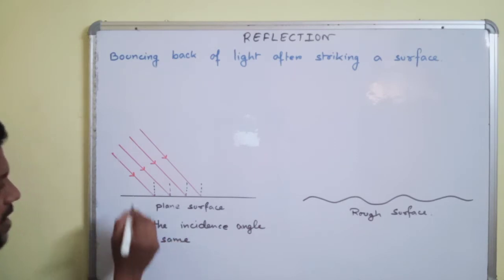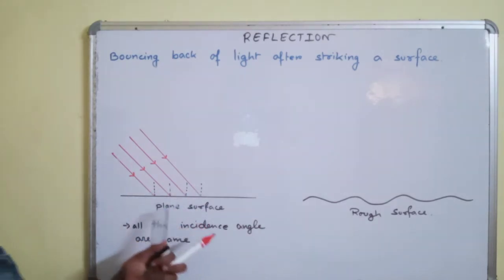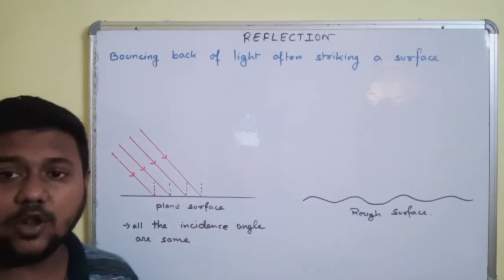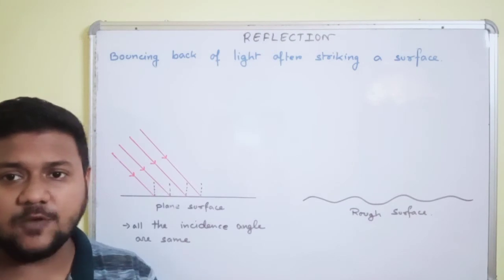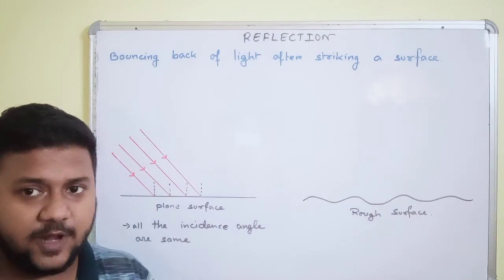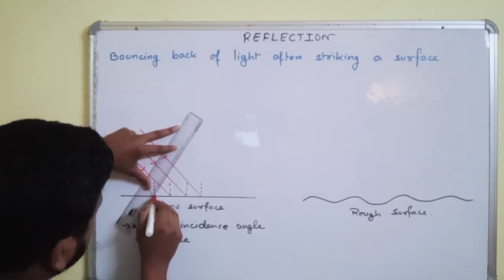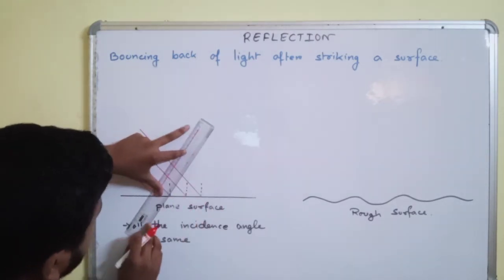So over here all the incident angles for this parallel beam of light are the same. Hence, according to the law of reflection, we know that the angle of incidence must be equal to the angle of reflection. So the rays of light that will be reflected back will also be parallel to each other.